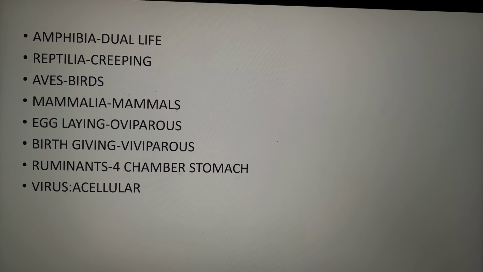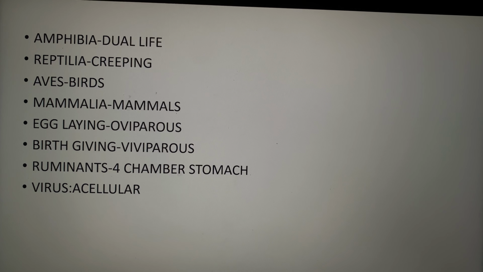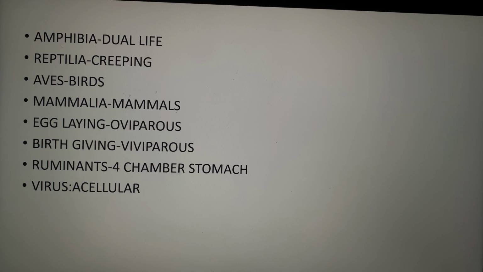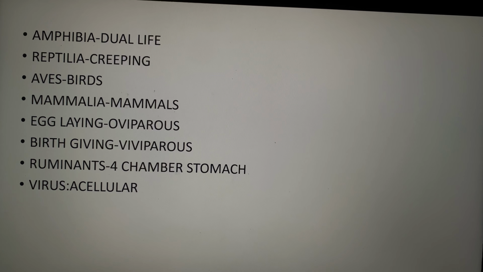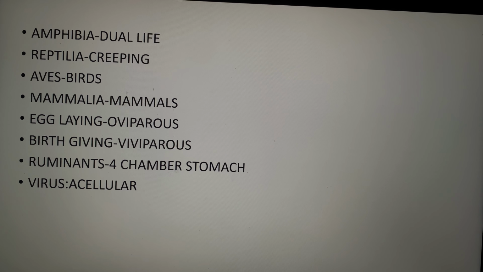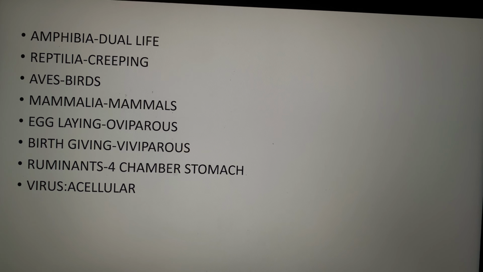Mammalia consist of mammals like us, and we have hair on our body and mammary glands. Egg-laying animals are known as oviparous. Birth-giving animals are known as viviparous. Ruminants are those animals which have a four-chamber stomach, for example, cows, buffaloes.